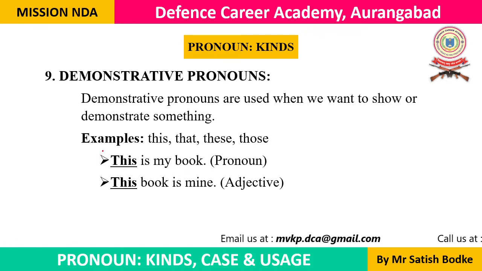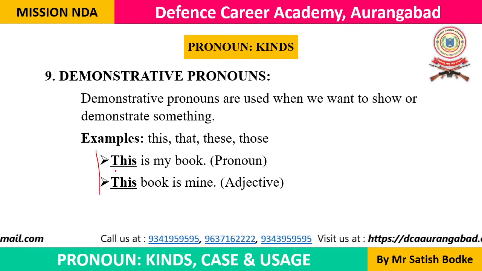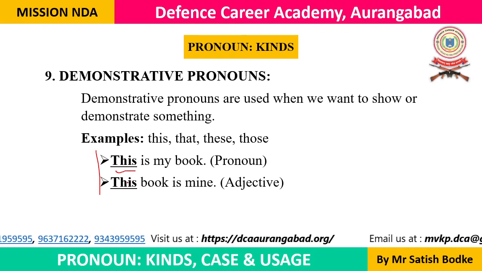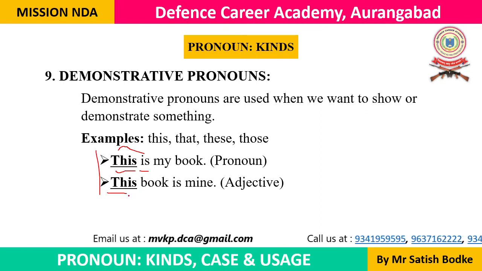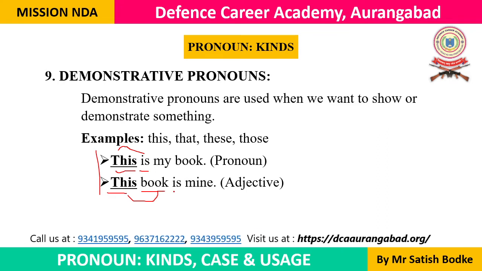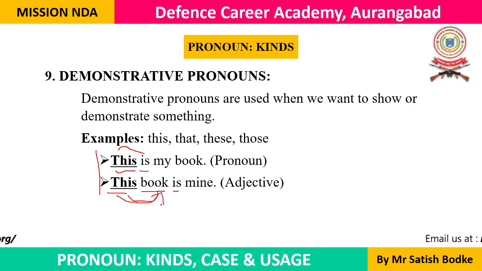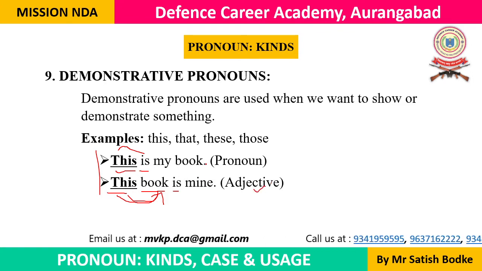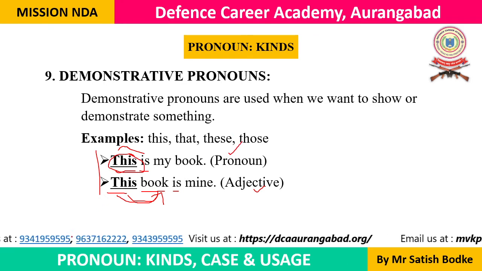Now try to find out the difference between these two examples. In both of the examples we are using the word this. But in the first, after this there is directly a verb, while in the second, we are not using a verb directly. It is a noun and then a verb is used. So in this case, this word is modifying the noun and it is working as an adjective. This is a demonstrative adjective in the second example. In the first example, this is the subject and it is a pronoun. This is a demonstrative pronoun.